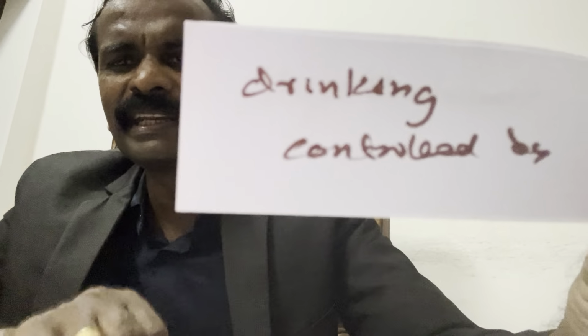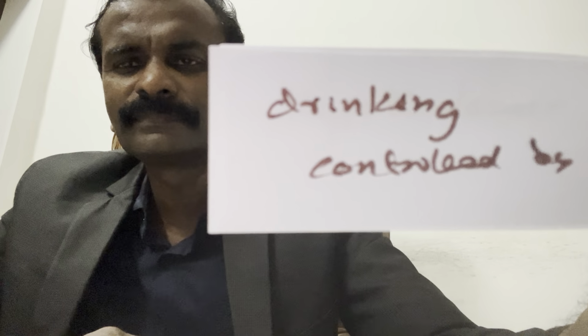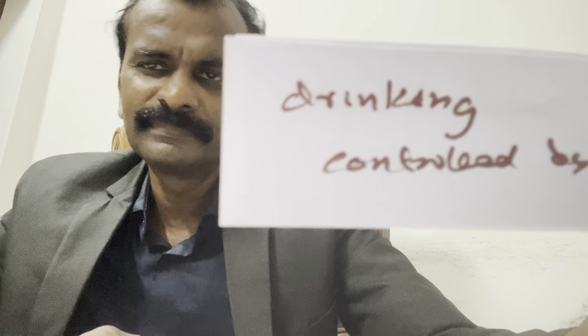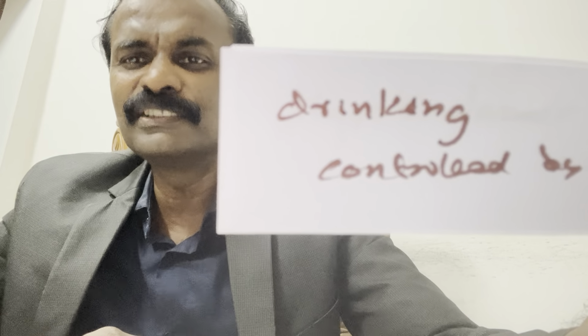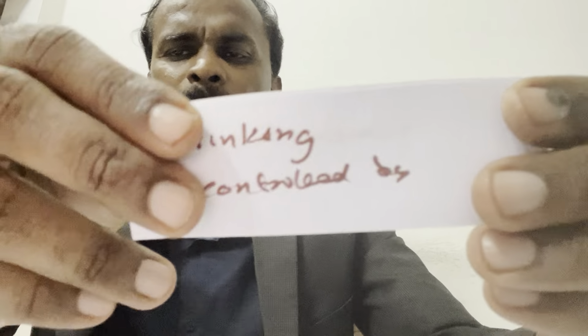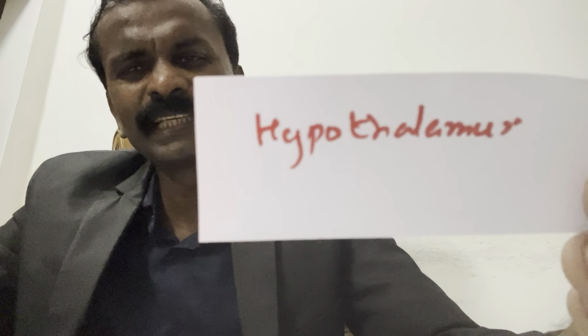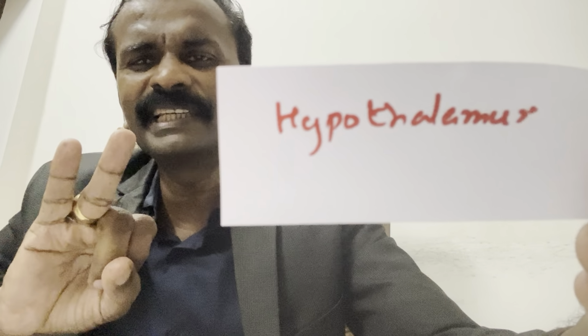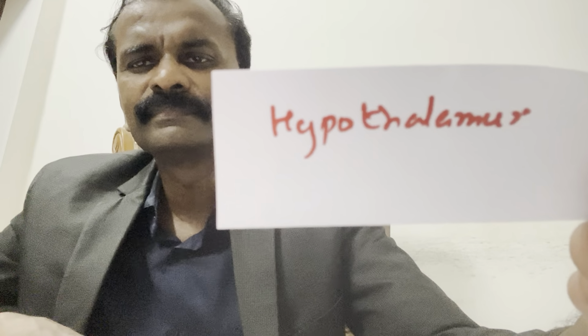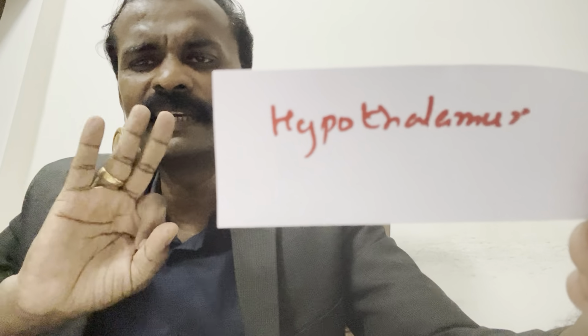Keep it in mind. Now I am talking about drinking. Which part of the brain? So hypothalamus, same thing. 3 questions for hypothalamus. Body temperature, eating and drinking.